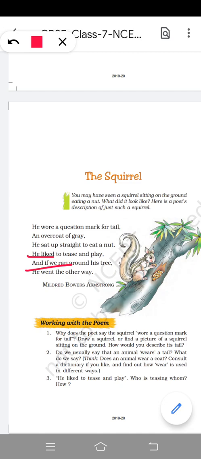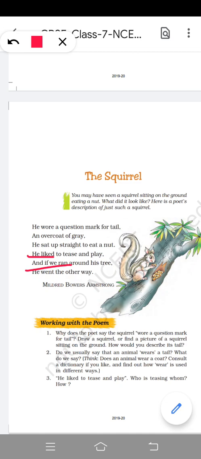The poet and his friends are trying to catch the squirrel. What happens next? The squirrel went the other way. In this way, the poet is expressing his own experience as a child, when he used to play with the squirrel.